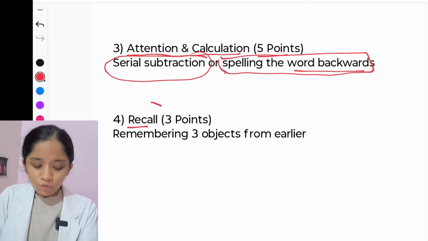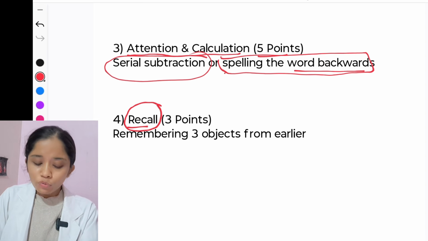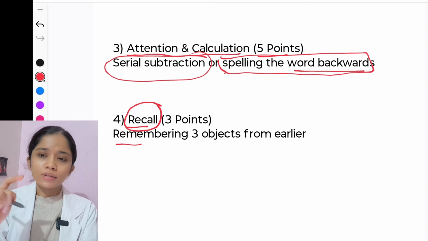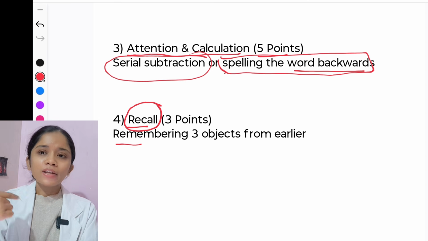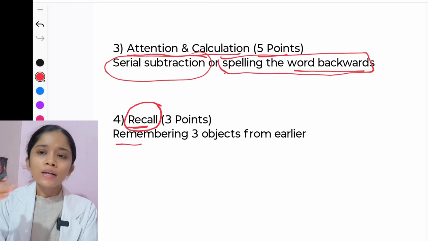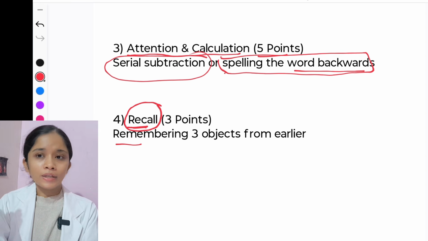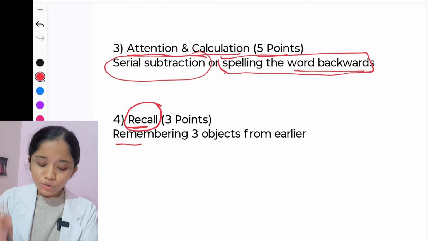Then the fourth question is from recall. In recall we give 3 points or 3 marks. During registration, let's suppose we told the patient apple, table, penny, repeat that. Then we told the patient, remember these words, I will ask later. During recall, we say to the patient, the words that I told you earlier, repeat them. If the patient is able to repeat all 3 words, we give 3. If 2, then 2. If able to recall only 1, we give 1 mark. So that is recall.